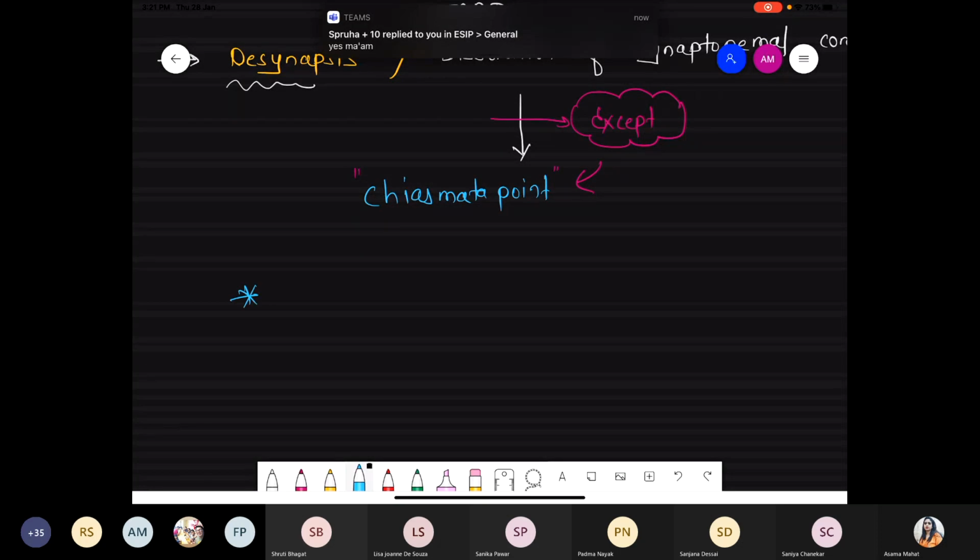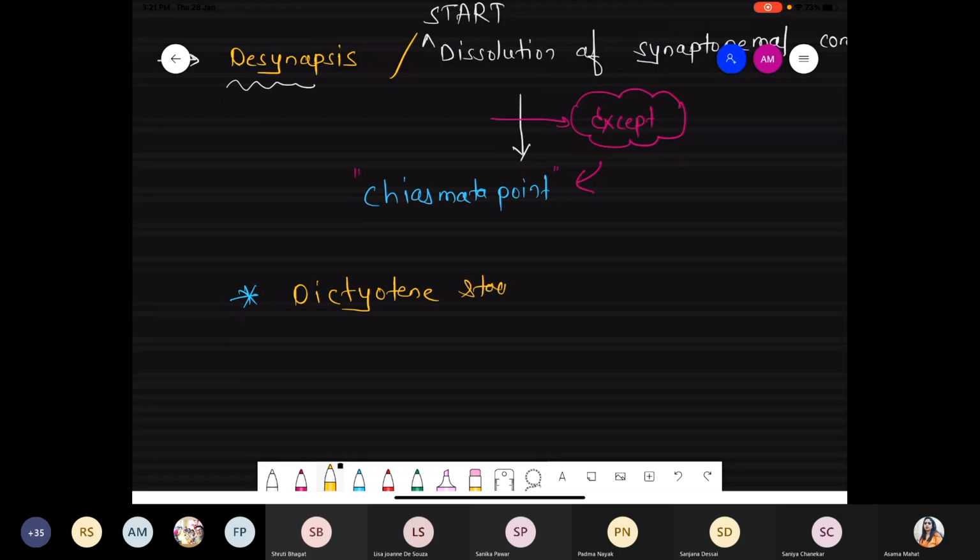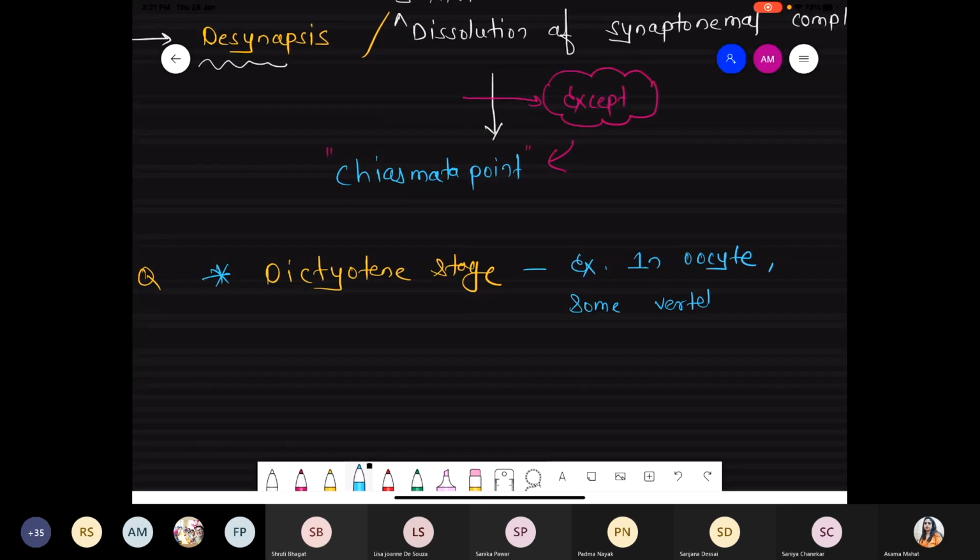And the second last point, we are talking about one word, that is the dictyotene stage. One question is related to the dictyotene stage. Dictyotene stage means what? In some oocytes. Oocyte means we are talking about the female body. In oocytes as well as in some vertebrates, not all vertebrates. You can take human as an example.